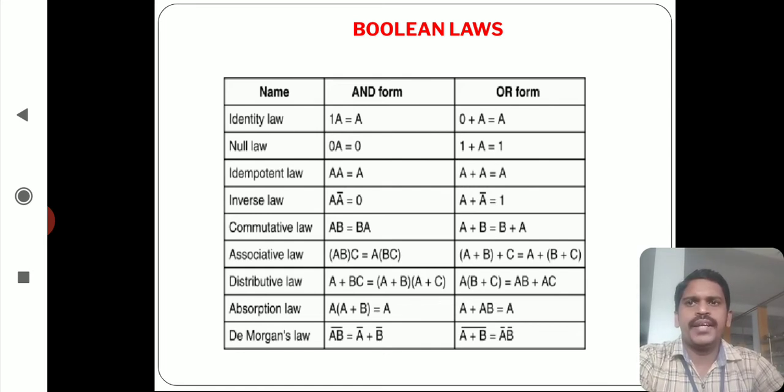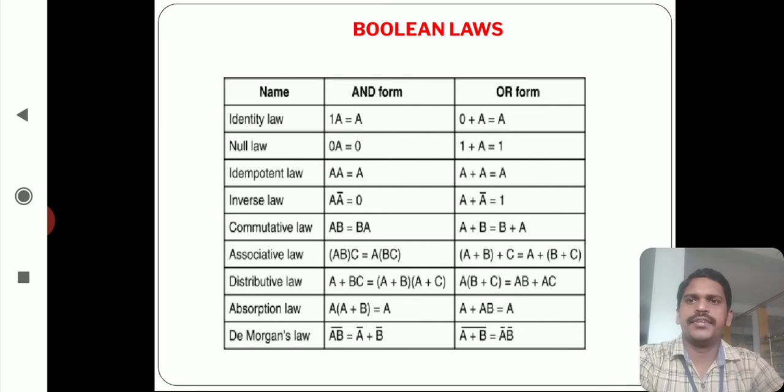We can verify all these laws by putting the input variable A as either 0 or 1. For example, let us verify the identity law: 1 dot A equal to A. If we put the A value as either 0 or 1, if A equal to 0, 1 dot 0 equal to 0, that means A. If A equal to 1, 1 dot 1 equal to 1.